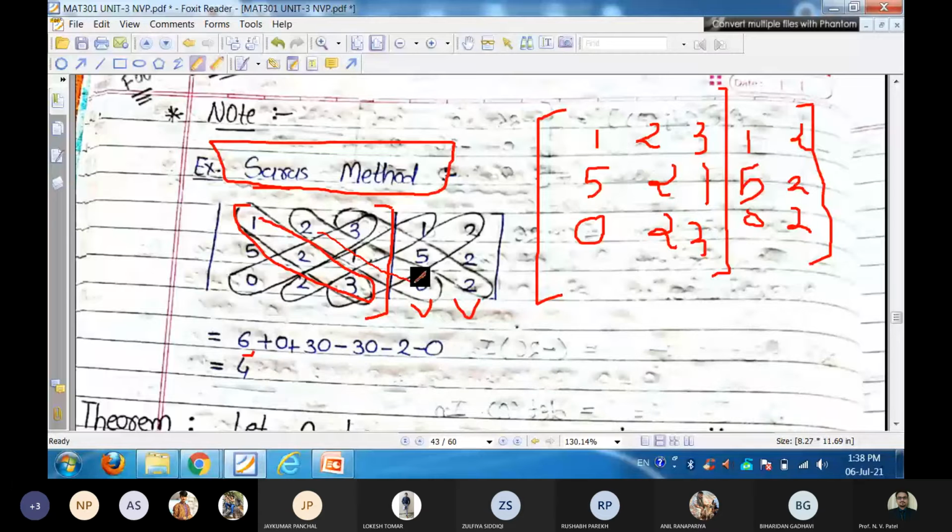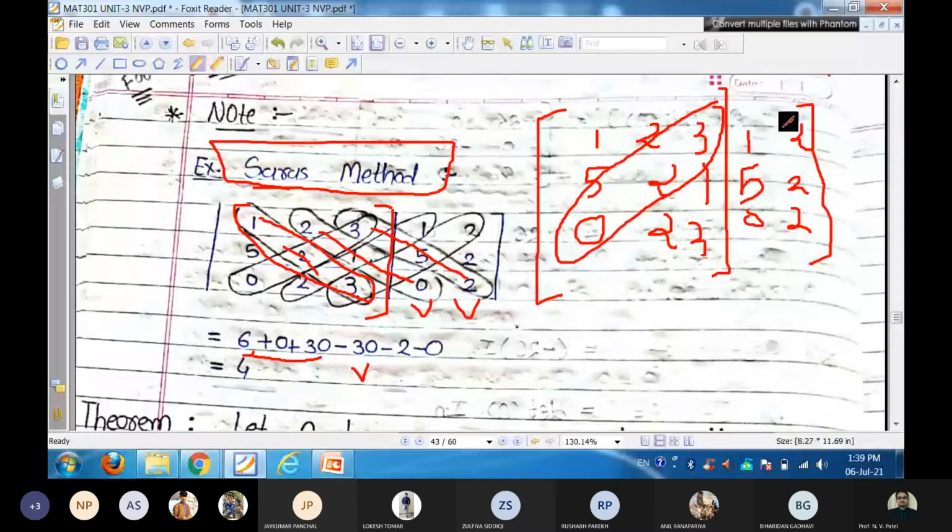Then 3 5 2, that is 30, in the addition sense. So for the main diagonal direction we take products in addition, and for the off-diagonal direction we take subtraction. So 3 into 2 into 0, that is 0. Then 2 into 1 into 5, that is 10, but we take the minus sign.